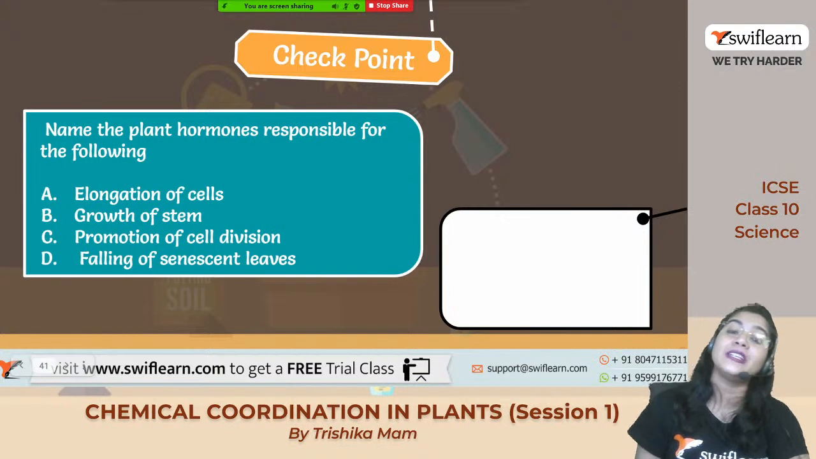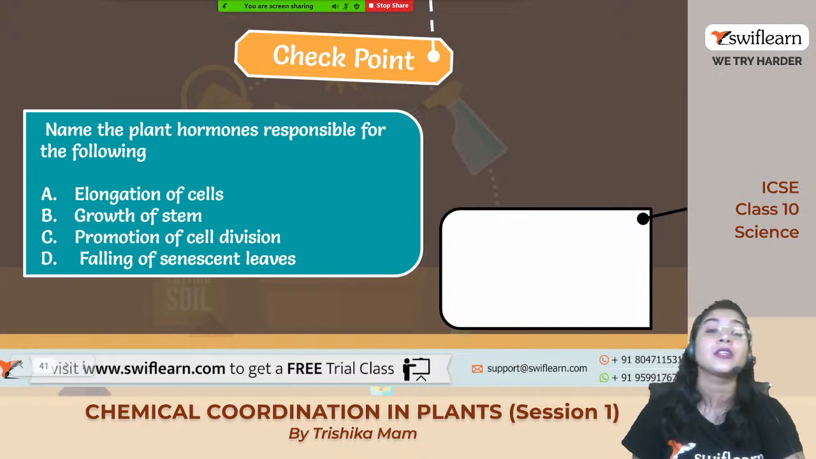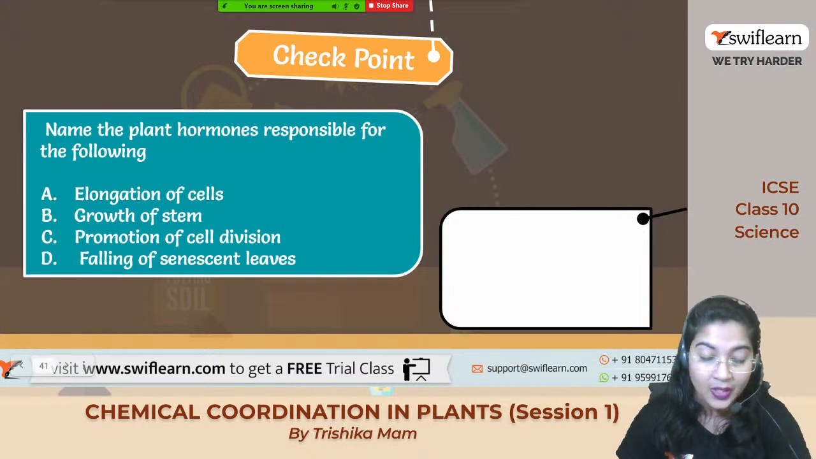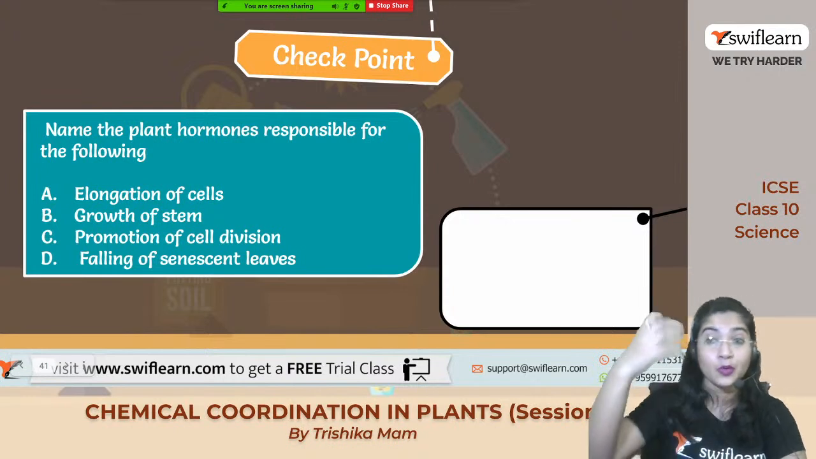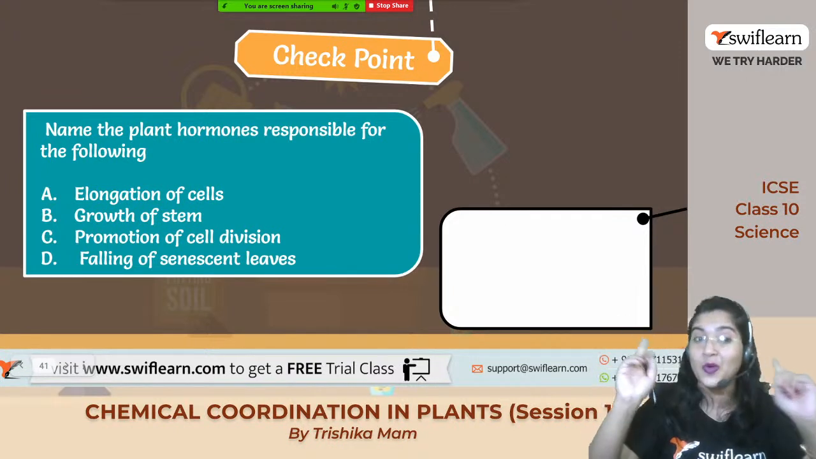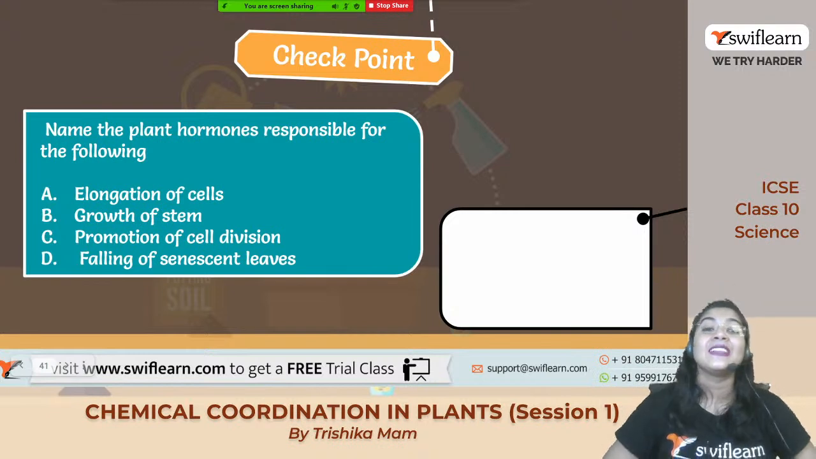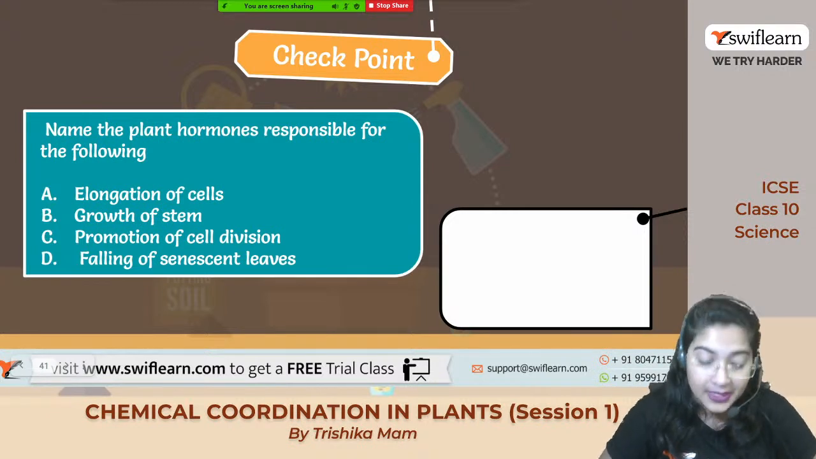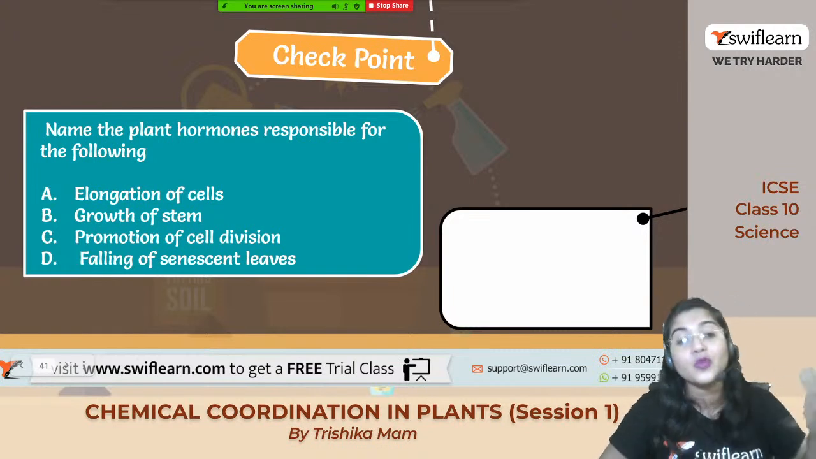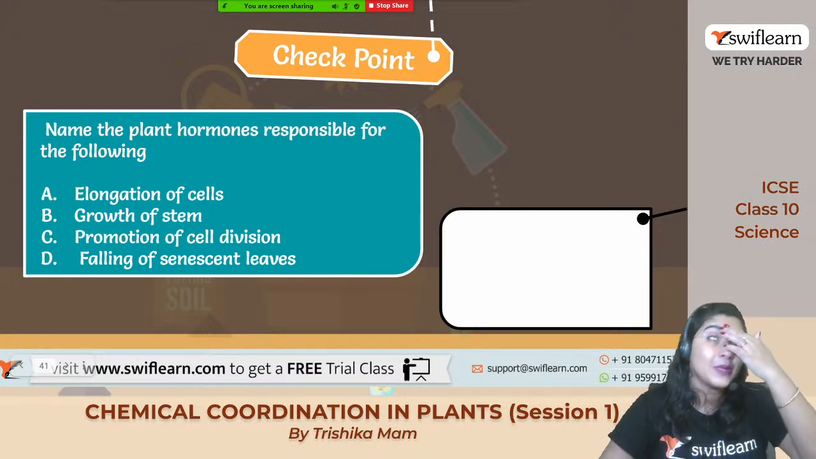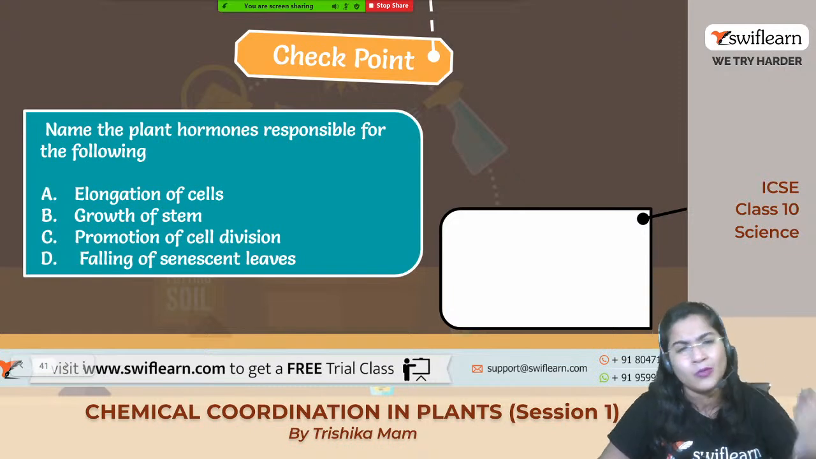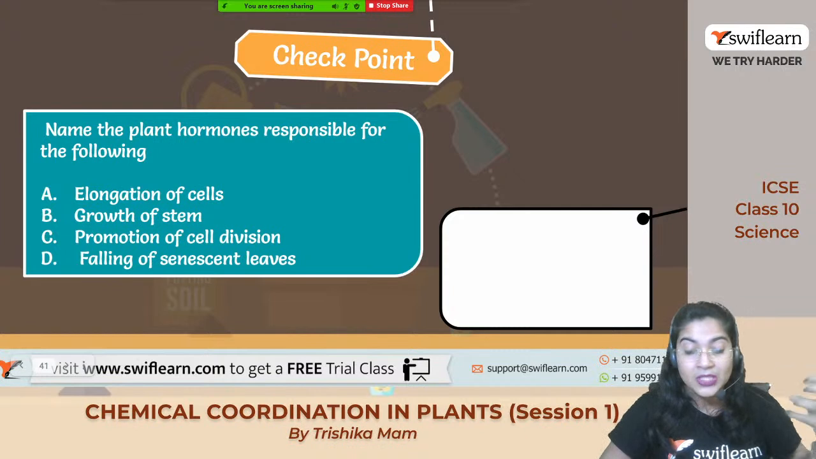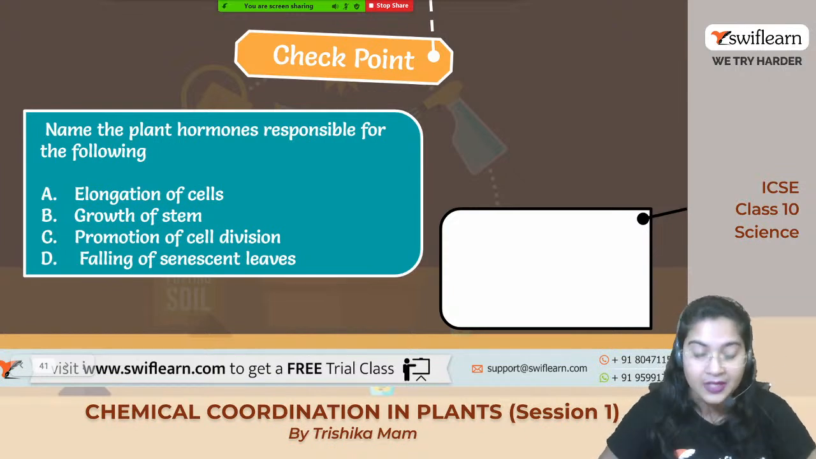Secondly, which hormone is responsible in the plant for the growth of the stem? Okay, which hormone is responsible for the growth? I have already mentioned, which hormone starts with G? Okay. Third, promotion of the cell division is done by which hormone? Which hormone helps in promoting the cell division again and again? Basically, most of the hormones are involved in this, but mostly which hormones help?